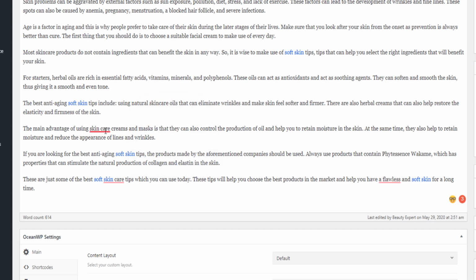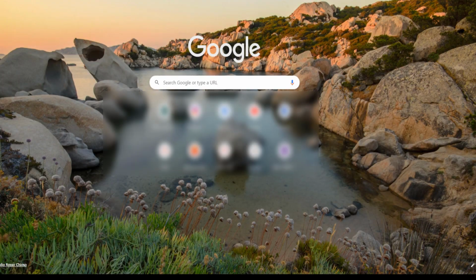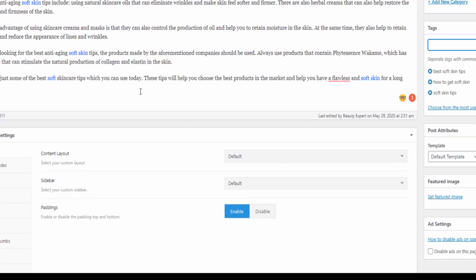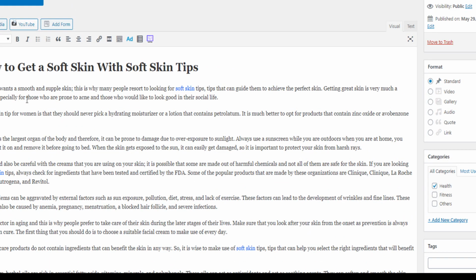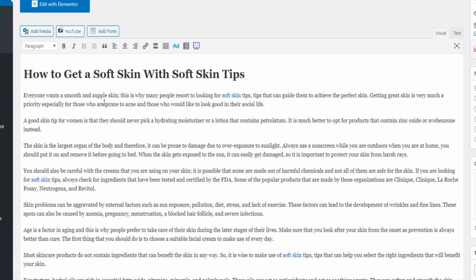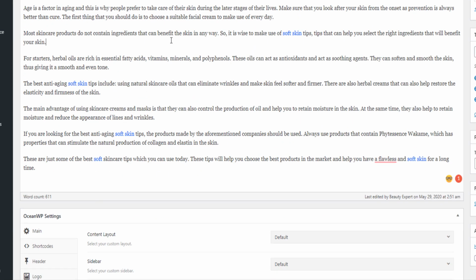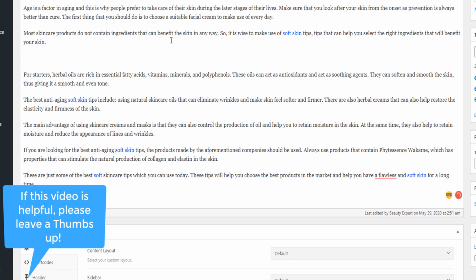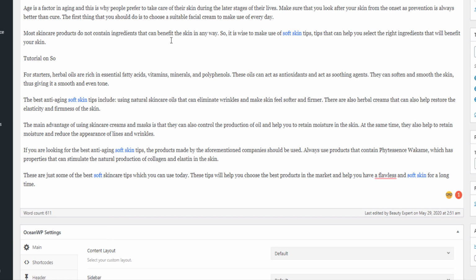And once you're done, for example, you can add more tags here. You can set a featured image. You want to incorporate pictures as well, because pictures and videos are really important for your website. Let's say, for example, there's a great YouTube video about how to get soft skin. So at some point in your text, you want to write, for example, "tutorial on skincare".